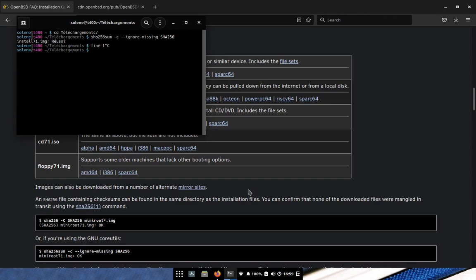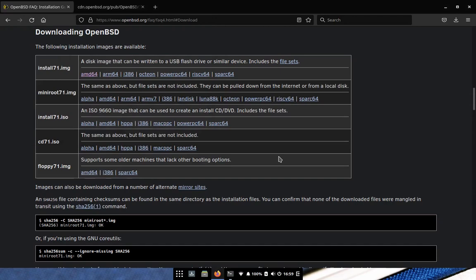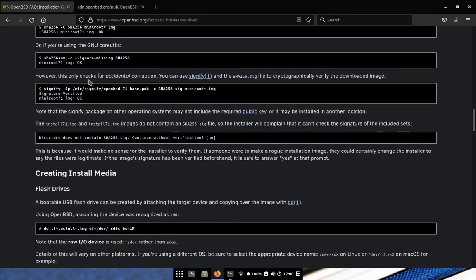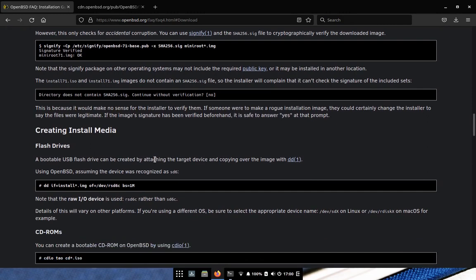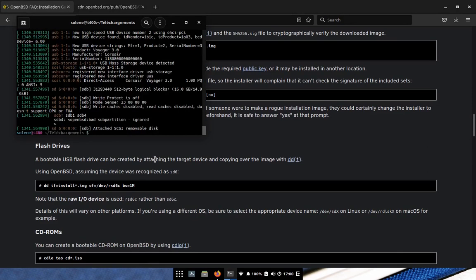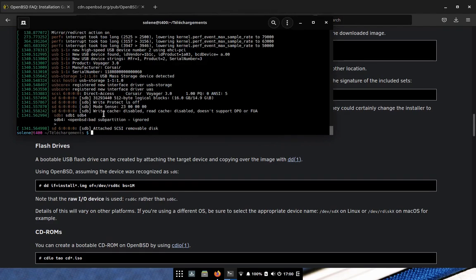So I will plug my memory stick on the computer and find its device node. There is a small note about signify, which allows checking the cryptographic validation. But on Linux it's quite complicated because you need to bootstrap the chain of trust.